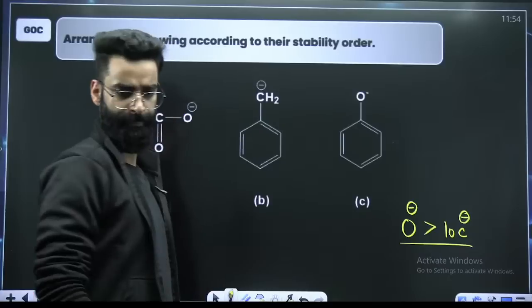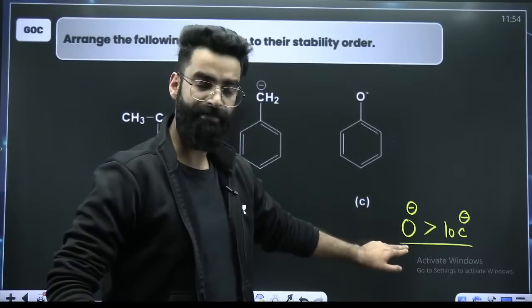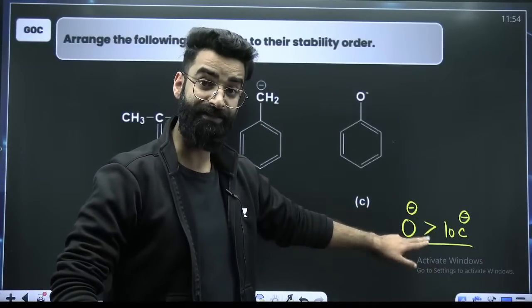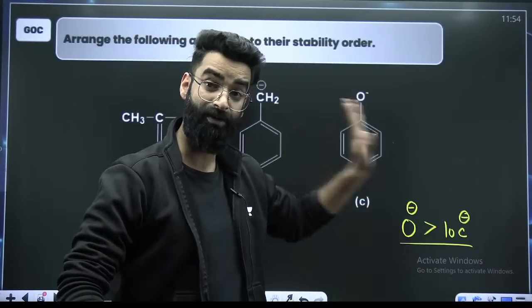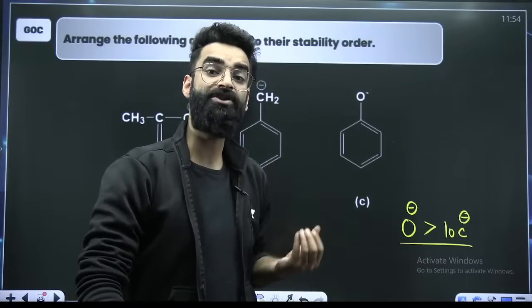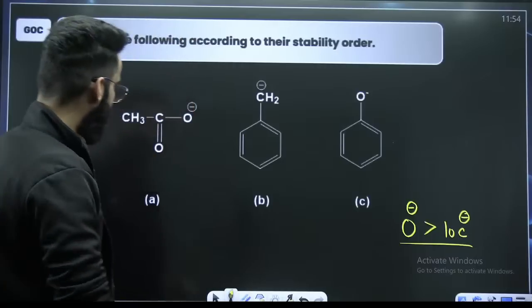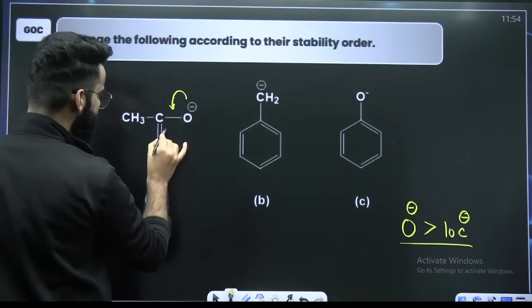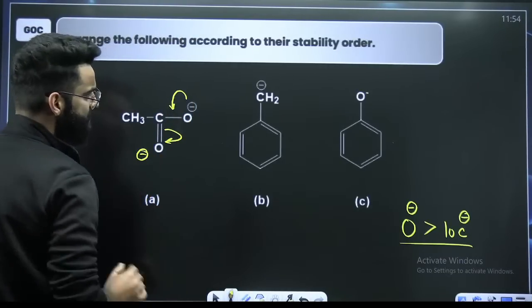Do you know that? From here, you can understand how stable negative charge on oxygen is, right? See, over here, due to resonance, the negative charge can come on 2 oxygen atoms, right?